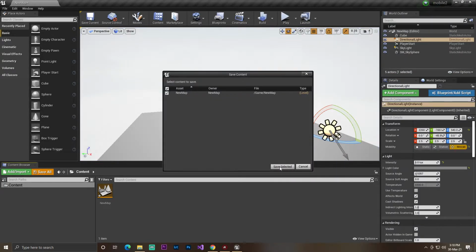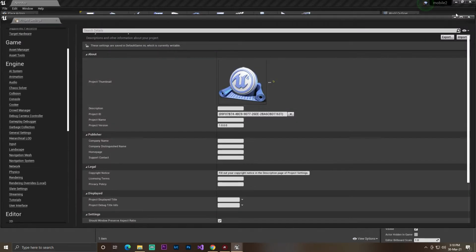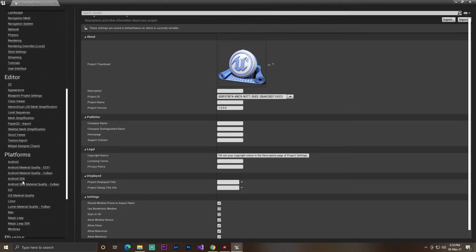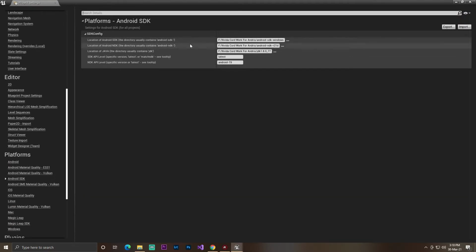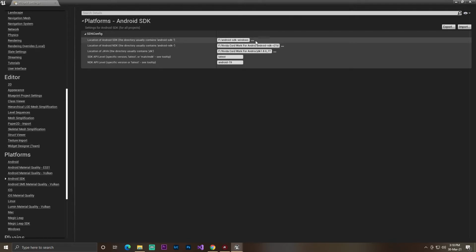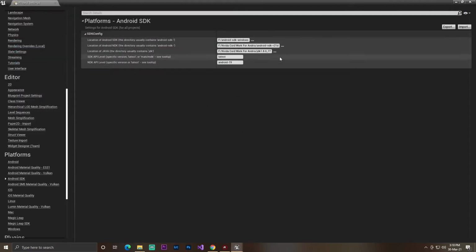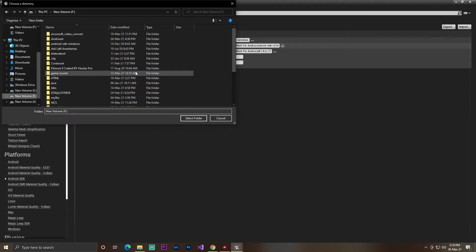Okay, that's enough. Then you need to go into the project settings, and in the project settings you need to go to the Android SDK. Okay, at SDK you need to fill up these forms, that is SDK, NDK, JDK. Make sure that your NDK level is set to 19, and set the SDK to the latest. So how can you pick this file? Just click on these 3 dots, then go to where you saved your SDK, and just select the files.